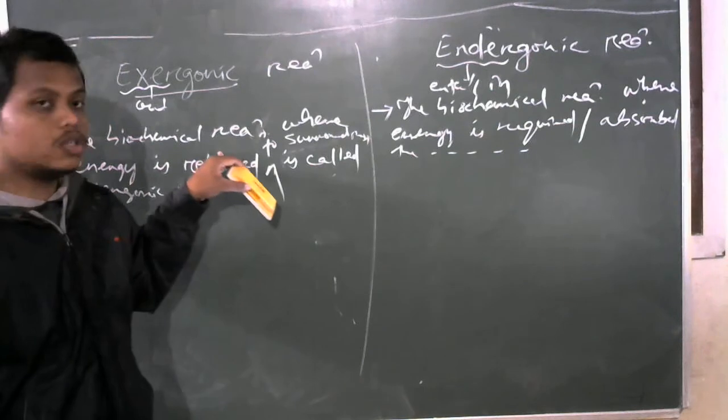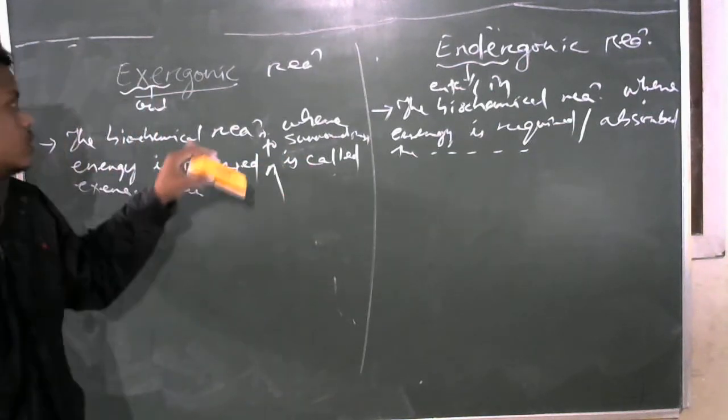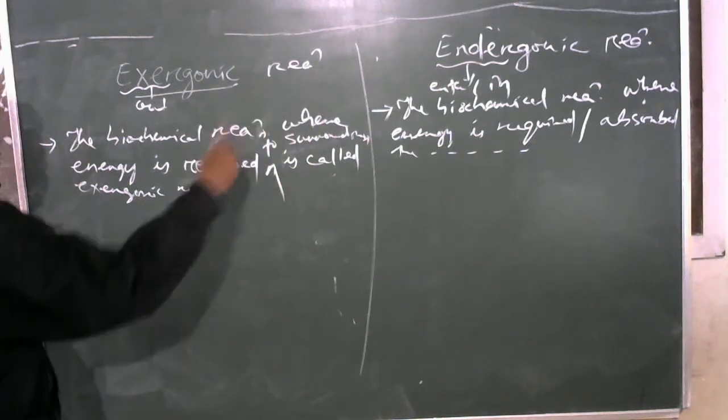And where the energy is not required, here energy is released or formed, then that type of reaction is called exergonic reaction. Okay, exergonic, endergonic.